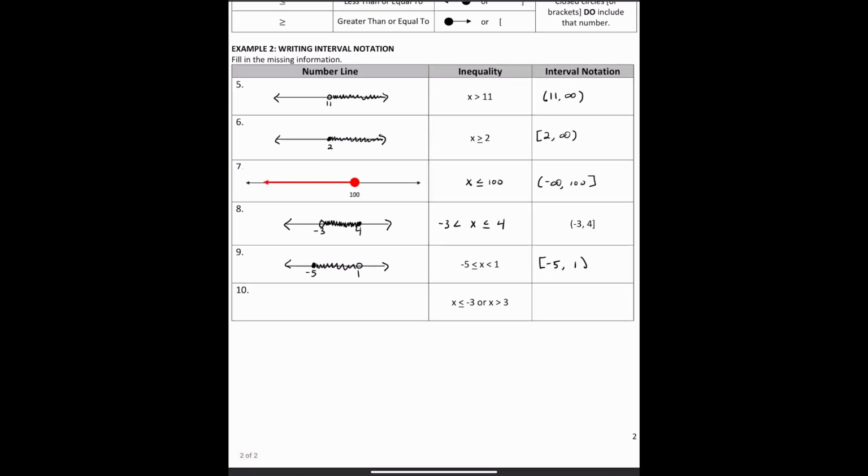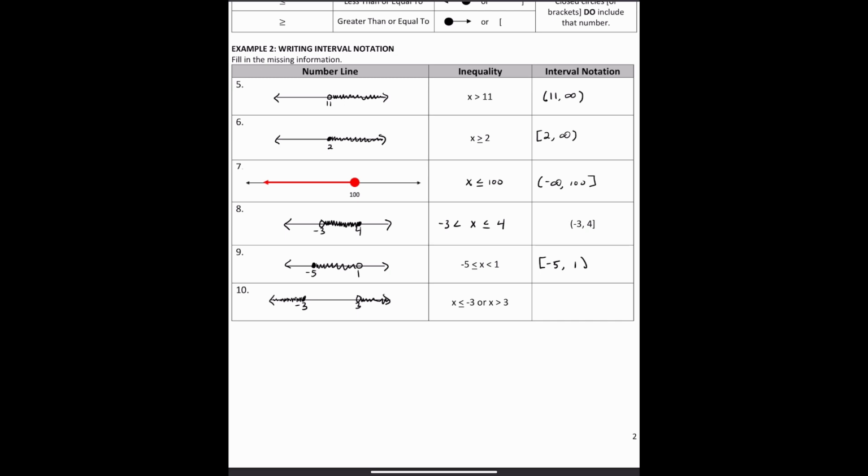And then number 10, we have x is less than or equal to -3, or x is greater than 3. So I'm going to go ahead and draw my number line. Here's -3. Here's 3. -3 has a closed dot, and 3 has an open dot. If I'm looking at x is less than or equal to -3, we're going to be shading to the left of -3. And if I look at x is greater than 3, then we're going to be shading to the right of 3.